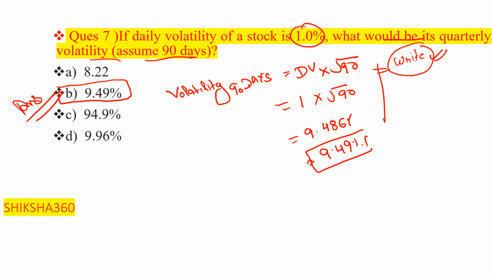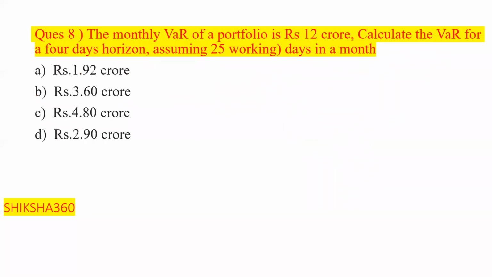Now move to one more question on a similar concept. I request all of you to please try to solve this question also. The monthly variance of a portfolio is rupees 12 crore. Sorry, this is not variance, the monthly value at risk of a portfolio is rupees 12 crore.